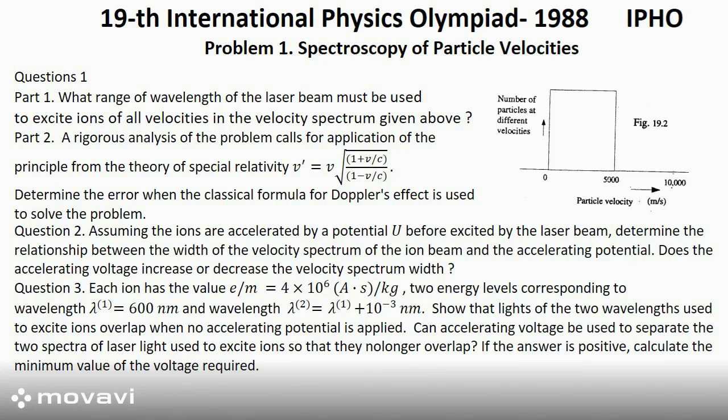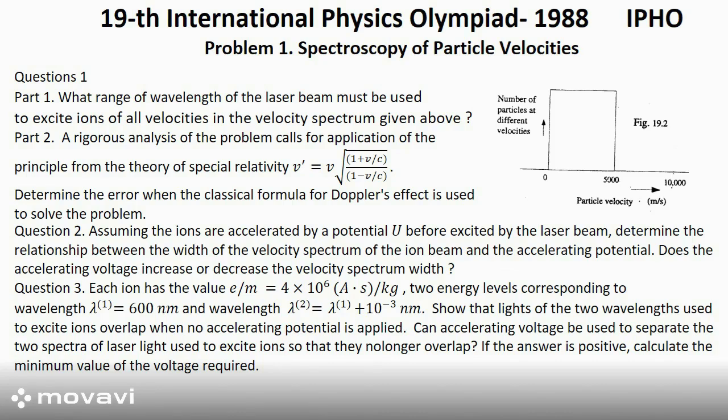Question 2. Assuming the ions are accelerated by a potential u before excited by the laser beam, determine the relationship between the width of the velocity spectrum of the ion beam and the accelerating potential. Does the accelerating voltage increase or decrease the velocity spectrum width?